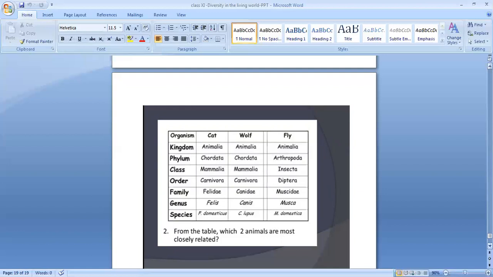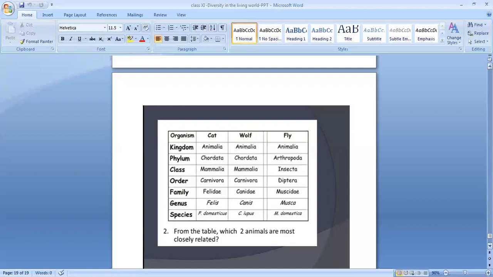Next, the order: cat, Carnivora; wolf, Carnivora; fly, Diptera. Next, the family: cat, Felidae; wolf, Canidae; fly, Muscidae. Then the genus: cat, Felis; wolf, Canis; fly, Musca. Last, the species: cat, domesticus; wolf, lupus; fly, domestica.